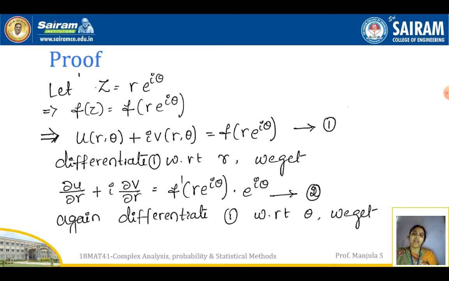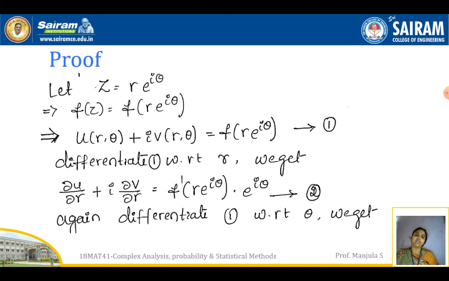Here u and v are functions of r and theta. So f of z can be written as u of r comma theta plus i into v of r comma theta, which equals f of r into e to the power i theta. Take this as equation number 1. Now differentiate equation number 1 with respect to r. Here u and v are both functions of r and theta.